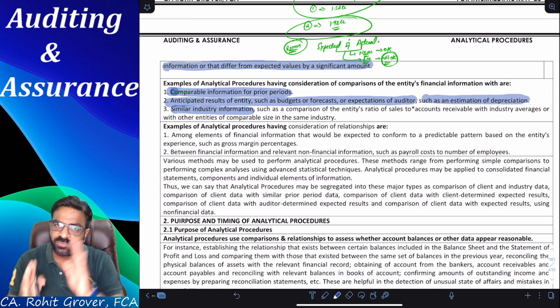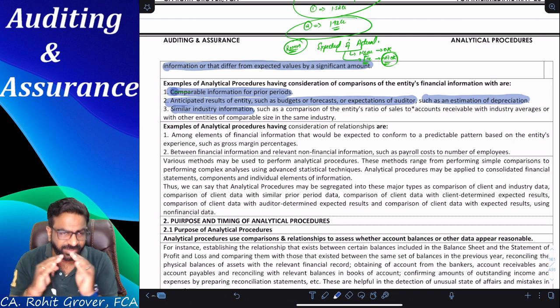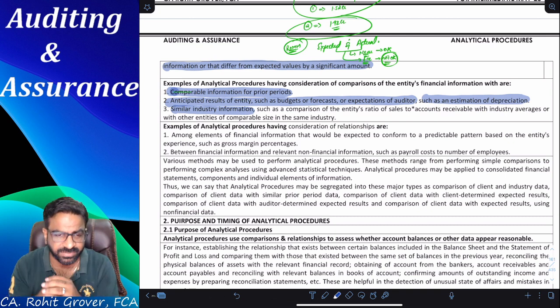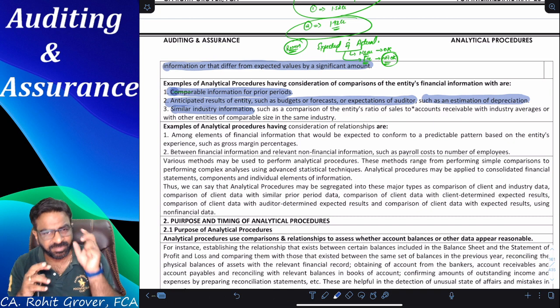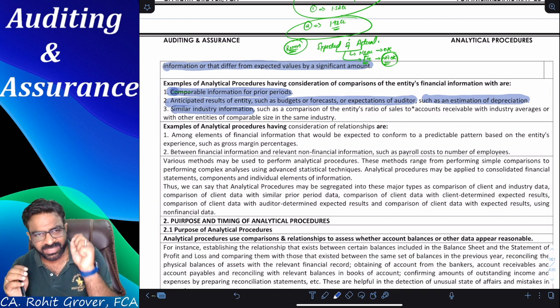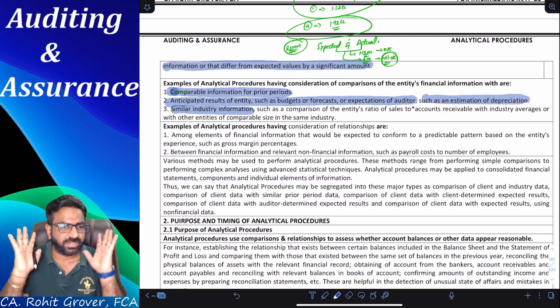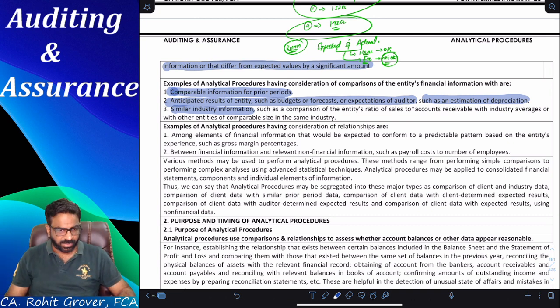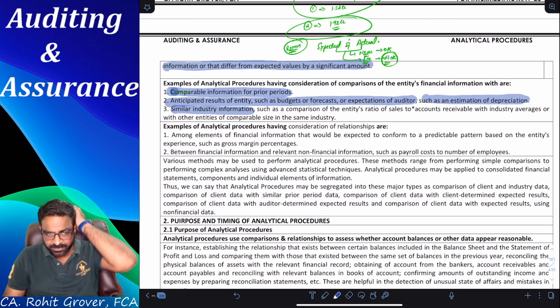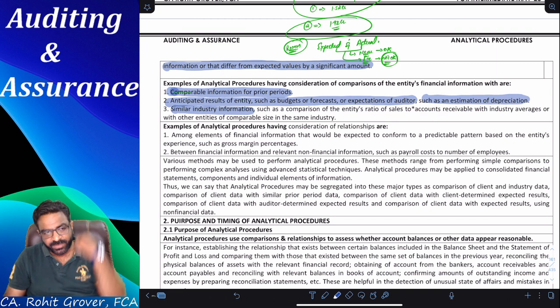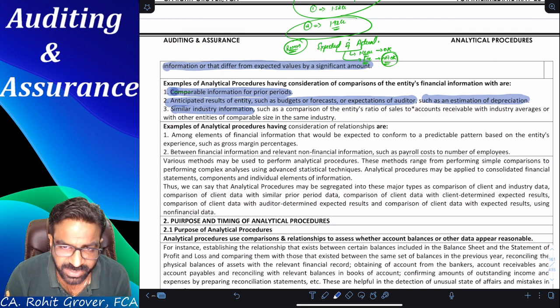But what about our Vodafone and Idea? Were they in the same direction or the opposite direction? Opposite direction. It means some problem is there. Some areas are there. It means you already got an idea that yes, a problem is definitely there. Did you get the point or not, everyone? This is what we mean by analytical procedures. Anybody having any kind of doubt so far? If no doubt, I can proceed to the next one.